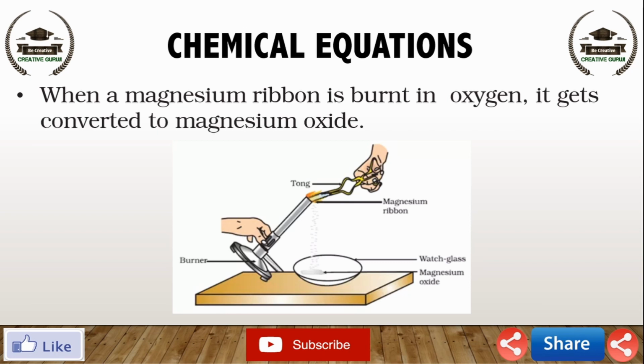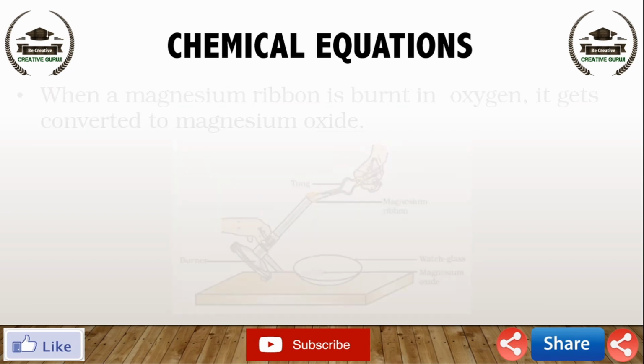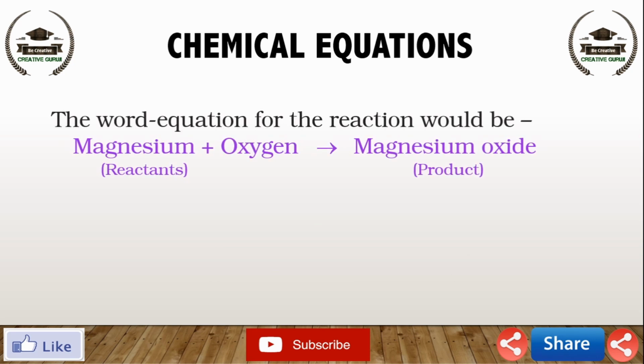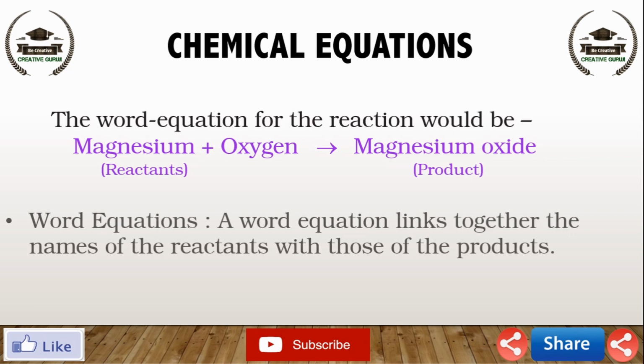The simplest way to do this is to write it in the form of a word equation. The word equation for the above reaction would be magnesium plus oxygen gives magnesium oxide. The substances that undergo chemical change in the reaction, magnesium and oxygen, are the reactants. The new substance, magnesium oxide, formed during the reaction, is the product. In brief, we can say about word equations, a word equation links together the names of the reactants with those of the products.